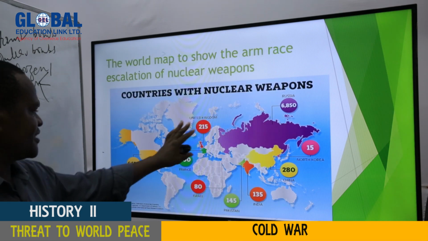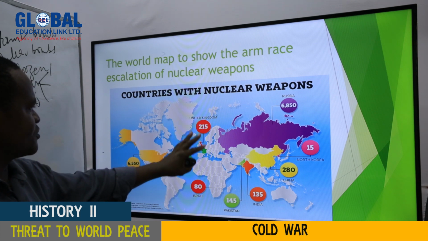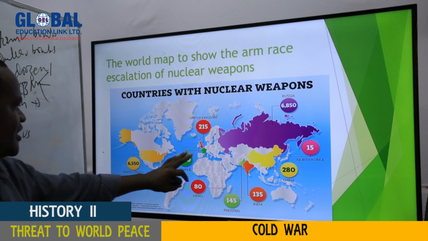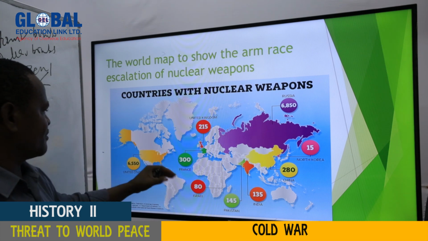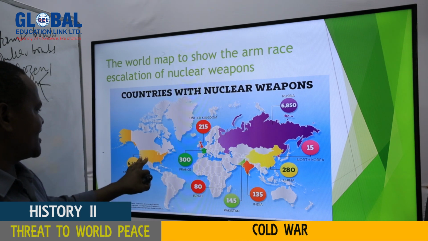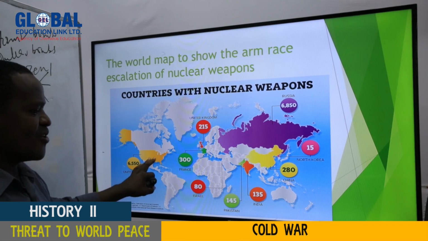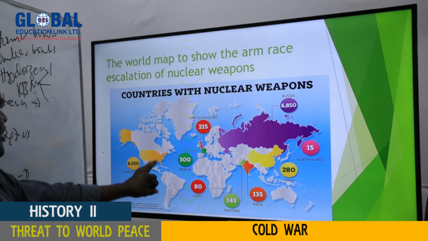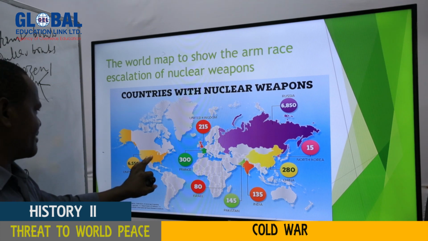My dear students, as you can see, these are the countries which today, as we speak, possess nuclear weapons. The production of nuclear weapons started in 1945 with the USA, producing only 2 bombs. One was produced using uranium, and the other using plutonium. And those 2 bombs were used at Hiroshima and Nagasaki.